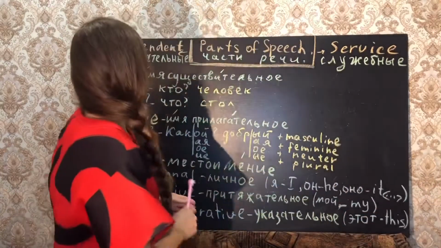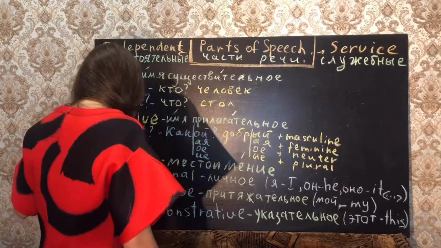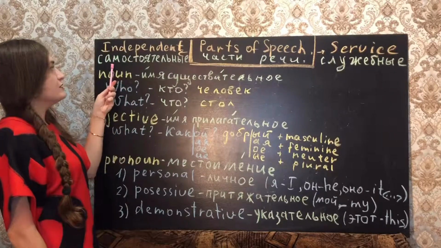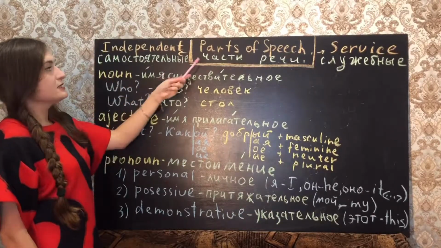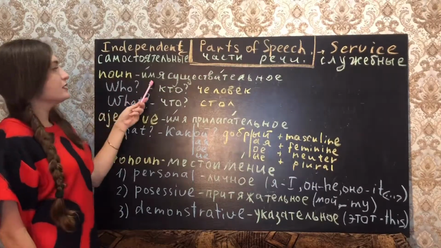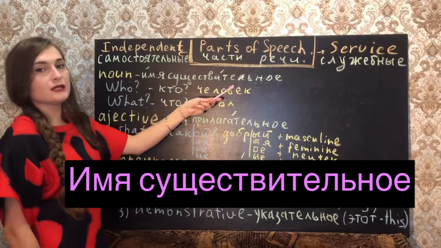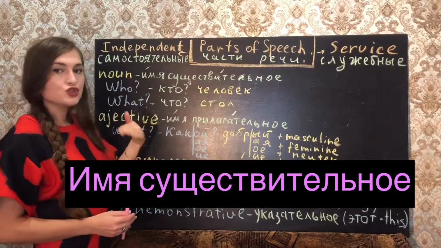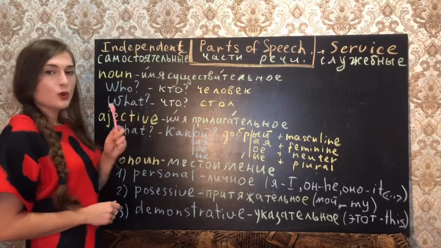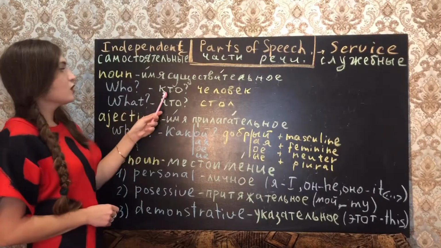So the first independent part of speech, the first самостоятельная часть речи, is noun. Имя существительное. It has two questions. Who? Кто?